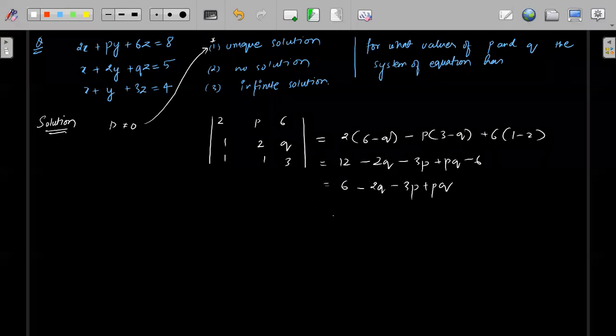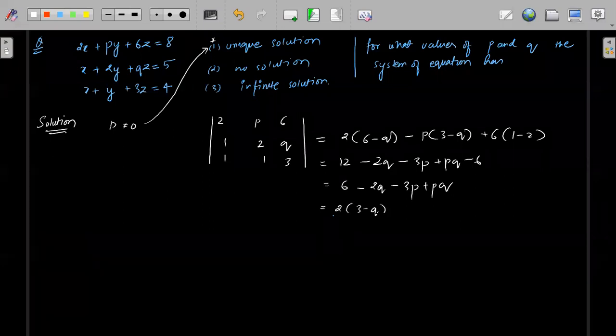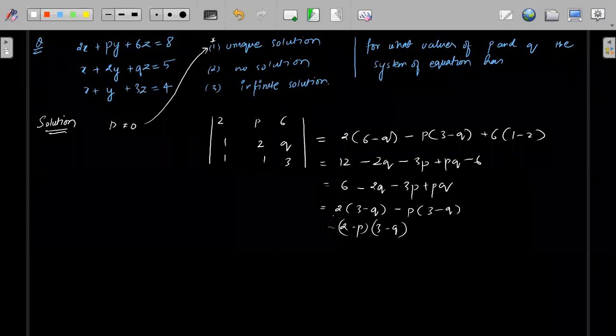So I can factorize this. If I take 2 common, so 3 minus Q, minus P, yeah. So you'll have (2 minus P) into (3 minus Q), right? So basically, for these two values, very good, Prasanna, this determinant will become 0. So that means, what should be my answer?